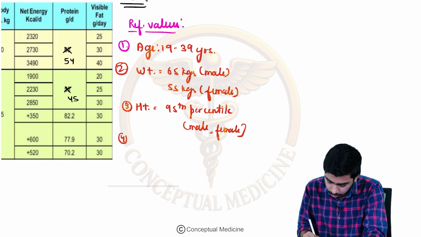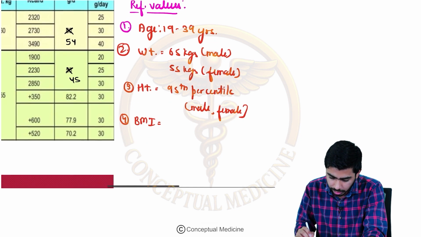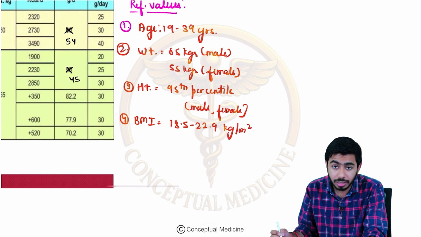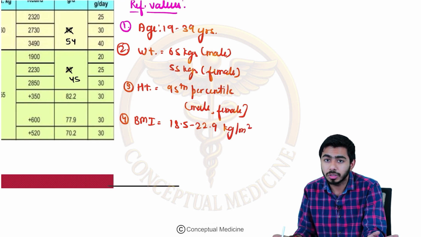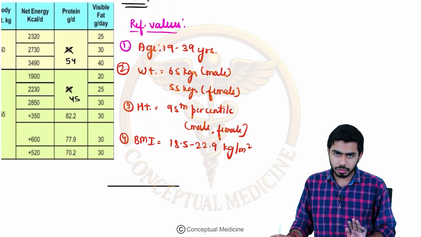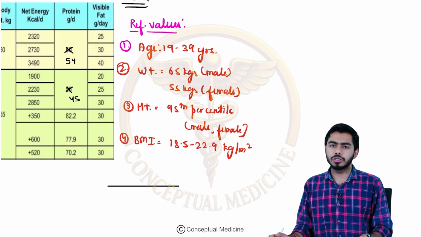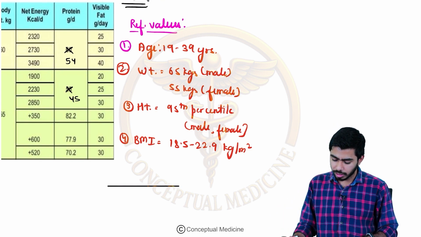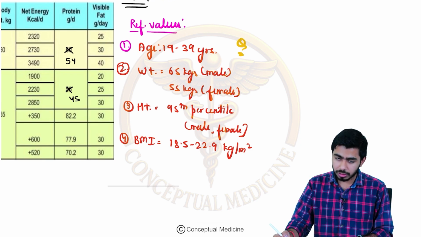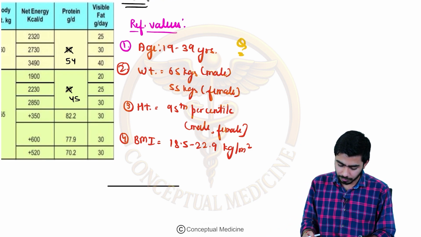And they have also talked about the BMI, body mass index, which we have already talked about, and they are saying that it is 18.5 to 22.9 kg per meter square. I'm talking about the Asian criteria of the BMI, right? Remember, not the WHO one, but the Asian criteria. So these are the four reference values which we must know before discussing the recommended daily allowance for Indians, right? And these have already been asked. Questions have already been tested from these reference values, so these are very, very important.